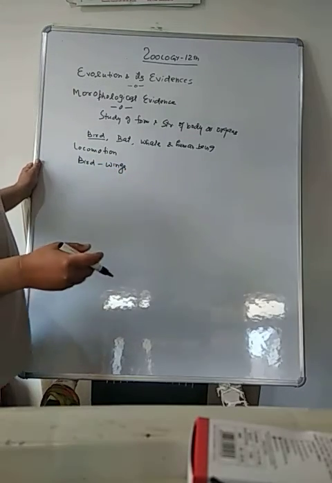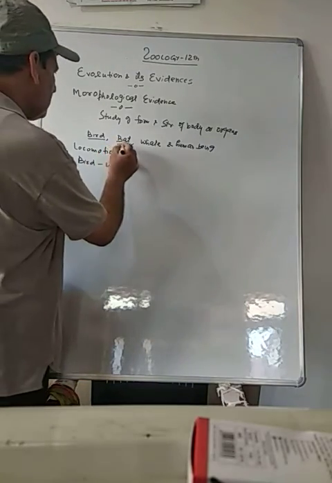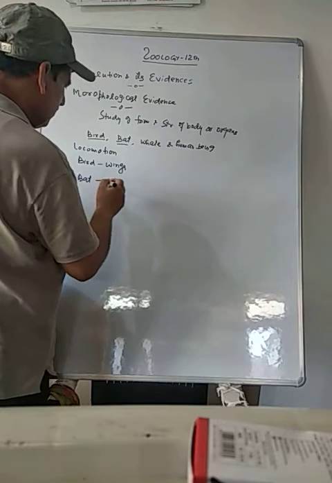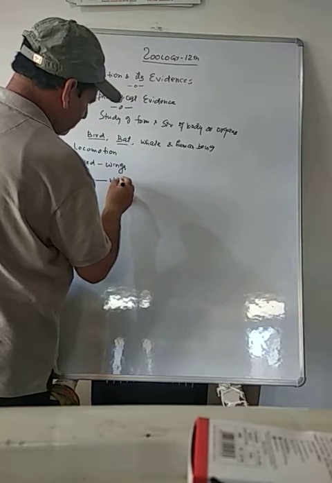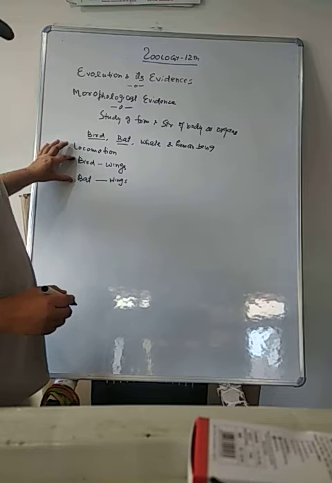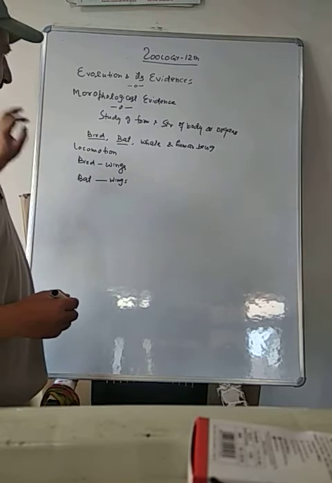Wings help a bird to fly from place to place. A bat also has wings. Bird and bat are two different species. Bird belongs to aves and bat is a mammal.